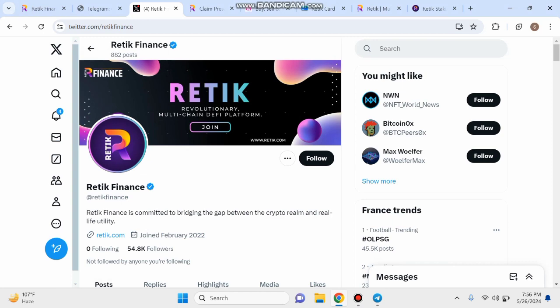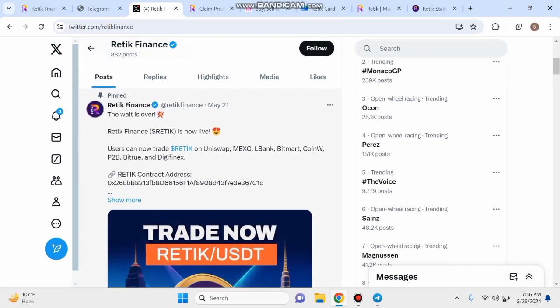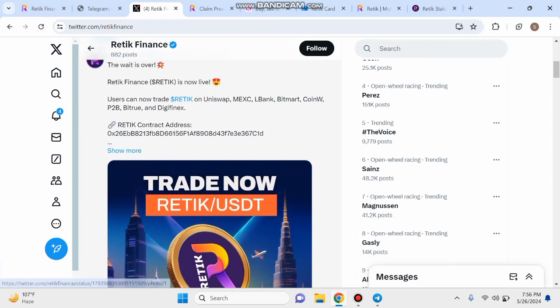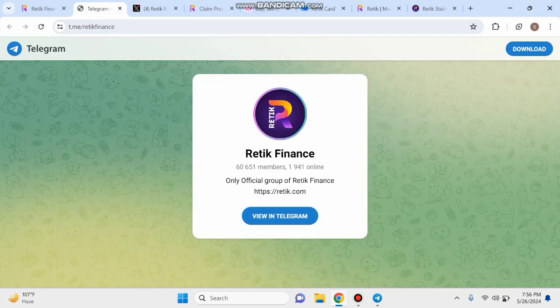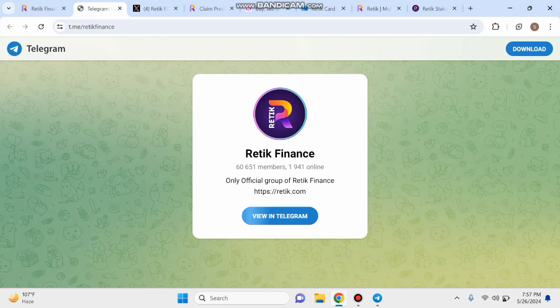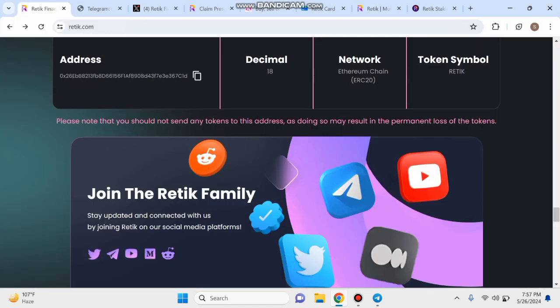Ratic Finance is committed to bridging the gap between the crypto realm and real life utility. Guys, you can follow this and get information about this project and important updates. And next, we go to this project's Telegram group chat community. So guys, you can see Ratic Finance has 60,651 members that joined this group. So guys, you can join this group and get information about this project. And next, we go back to the home page.